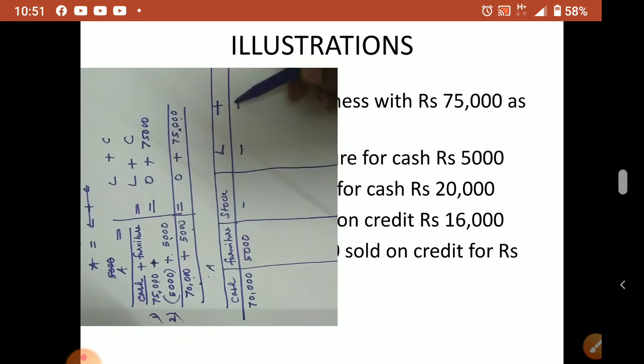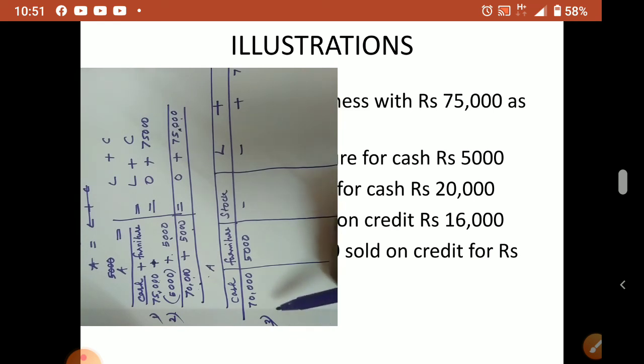This also not there, plus a 75,000. This was the situation after second equation. Okay. Now third equation, what happened? He purchased the goods for cash rupees 20,000.